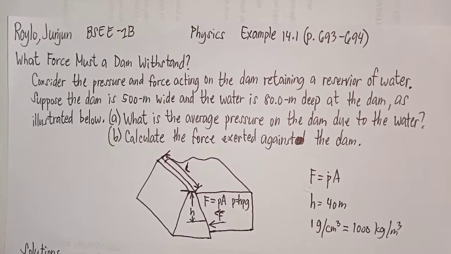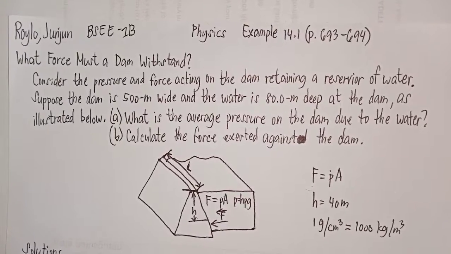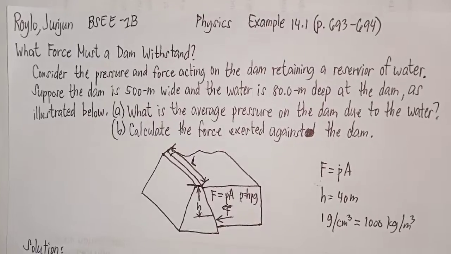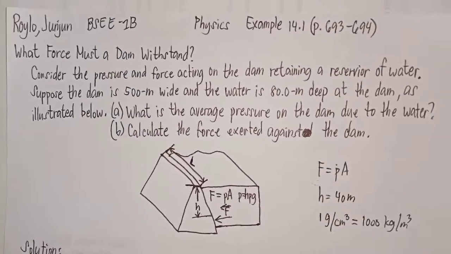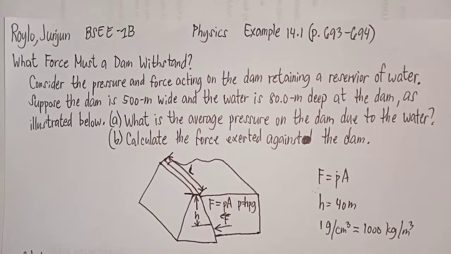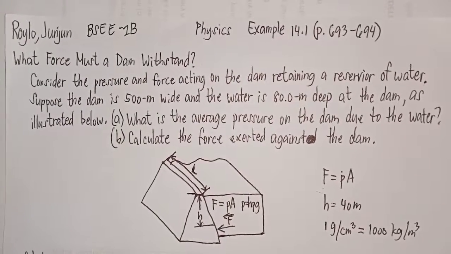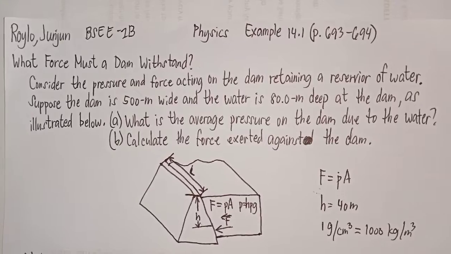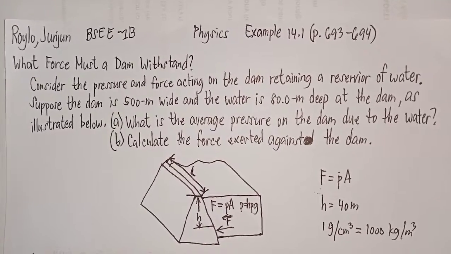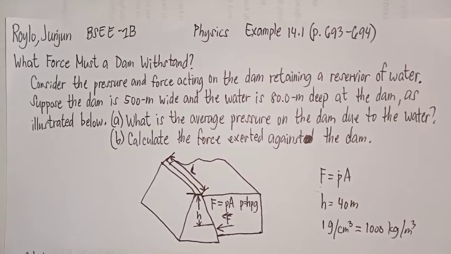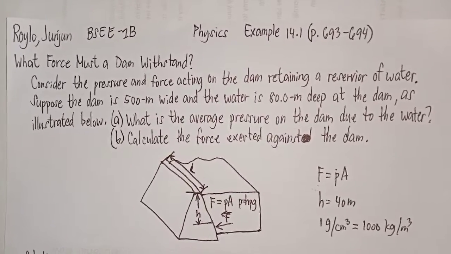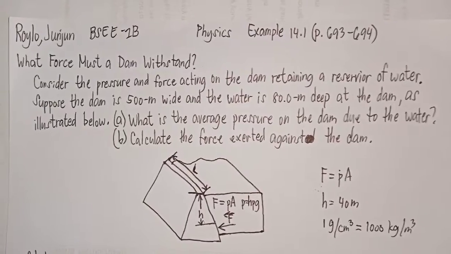Example 14.1, page 693 to 694. What force must a dam withstand? Consider the pressure and force acting on the dam retaining a reservoir of water. Suppose the dam is 500 meters wide and the water is 80 meters deep at the dam as illustrated below. Letter A, what is the average pressure on the dam due to the water? Letter B, calculate the force exerted against the dam.